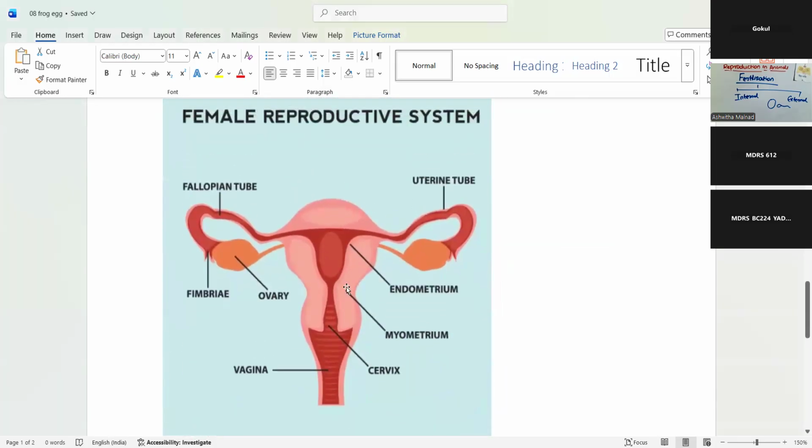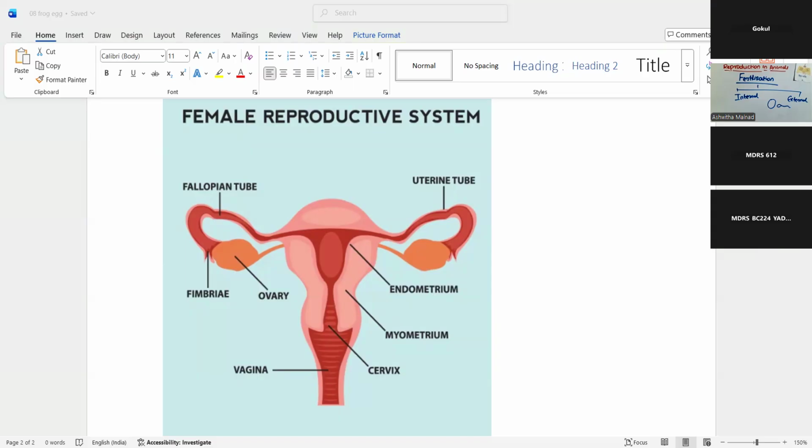Female reproductive organ would be like this. So this is called the uterine tube. This is the fallopian tube. Fallopian tube is also called the oviduct. Okay, oviduct, that is, fallopian tube. This is the fimbriae. This is the ovary. This is the endometrium. This is the myometrium. This is the cervix, and this is the vagina. Okay, this is the female reproductive organ.